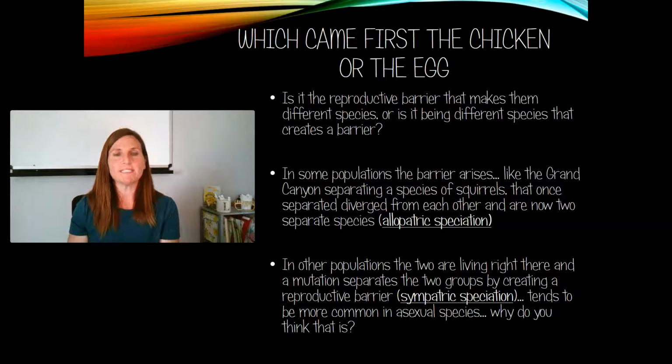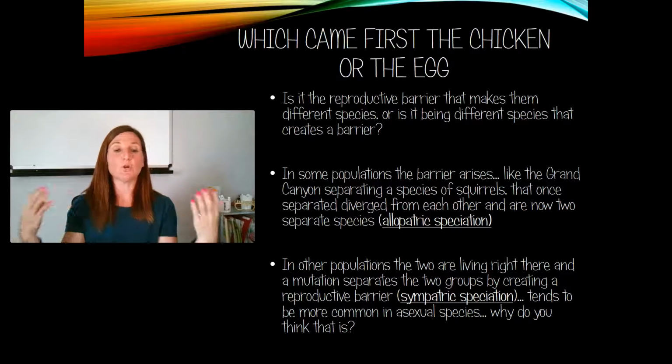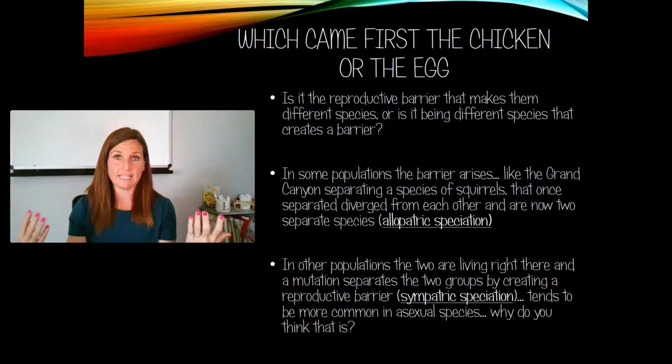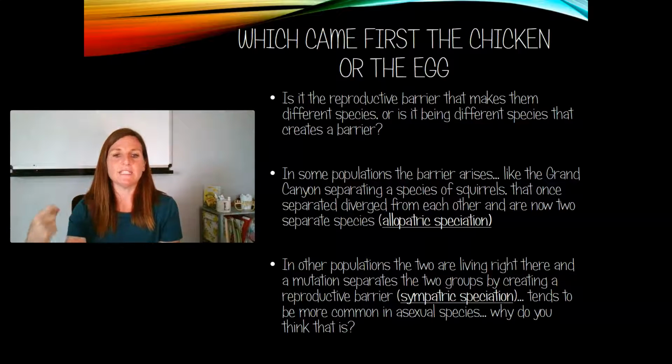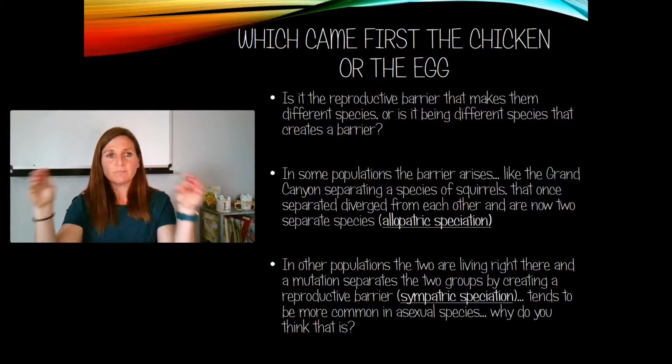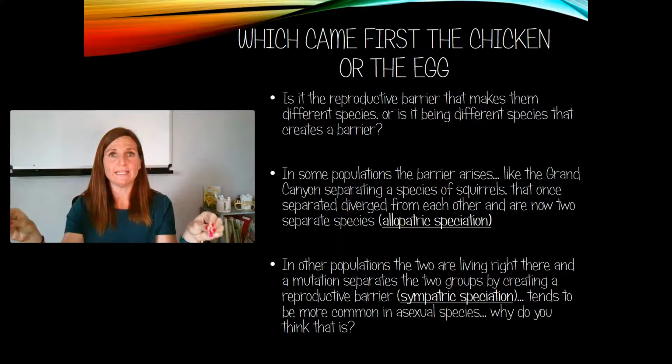With allopatric speciation, what happens is we get a group of organisms that are all living together, and eventually they've diverged from another population that are also all living together. And so it's this one slower over time. So sympatric speciation, you can think of it as meaning that they have the same homeland, whereas allopatric speciation means that they have two different homelands and then they form new species.